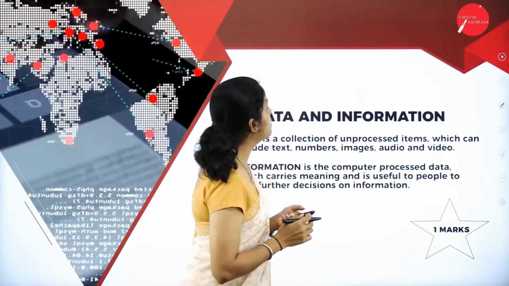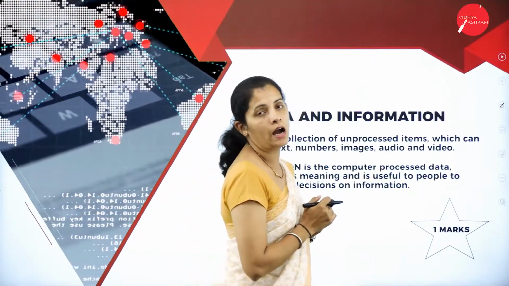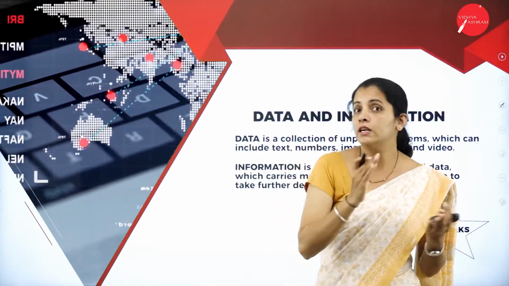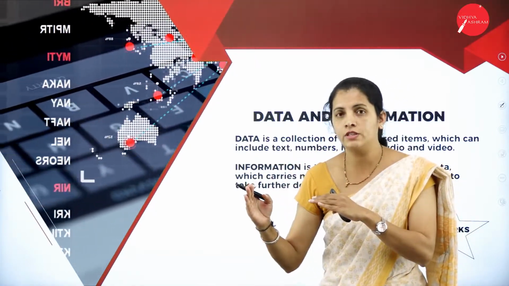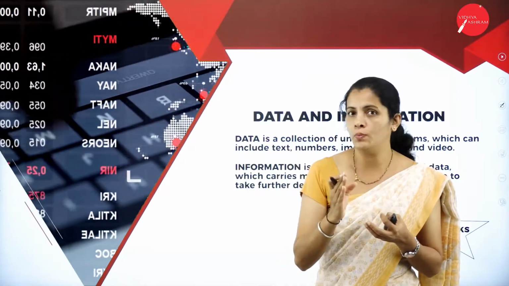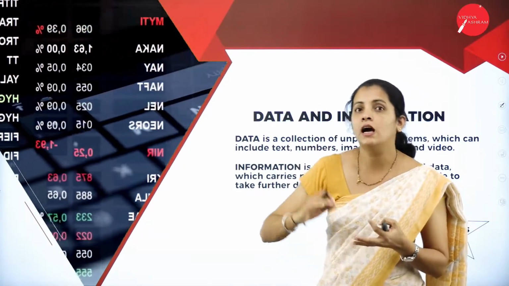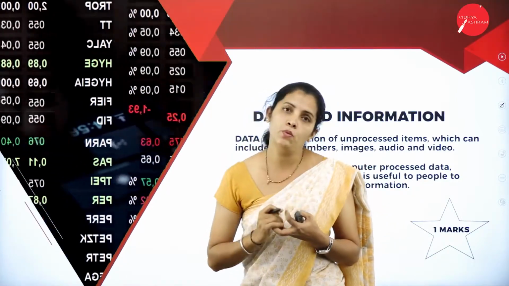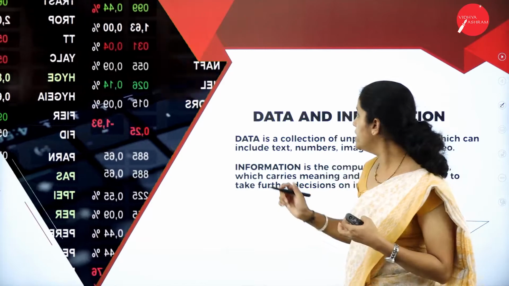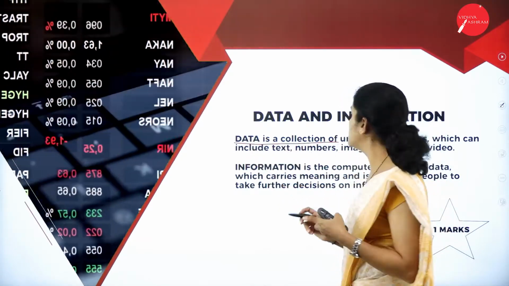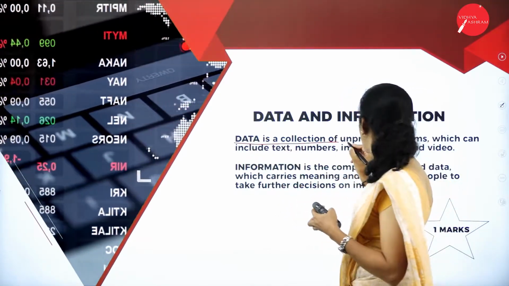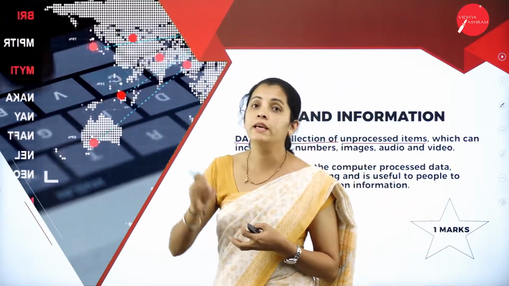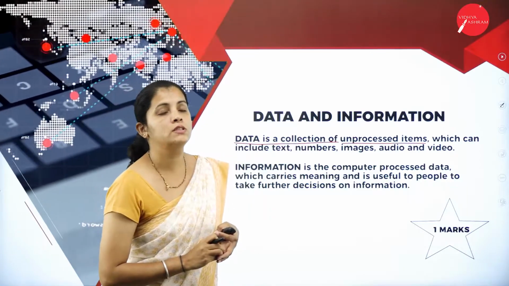Moving further, I'm going to have data and information. Now, what is the difference between data and information? Are both the same? No, because data is different and information is different. Now, tell me what is data. Data is nothing but the collection of unprocessed items.